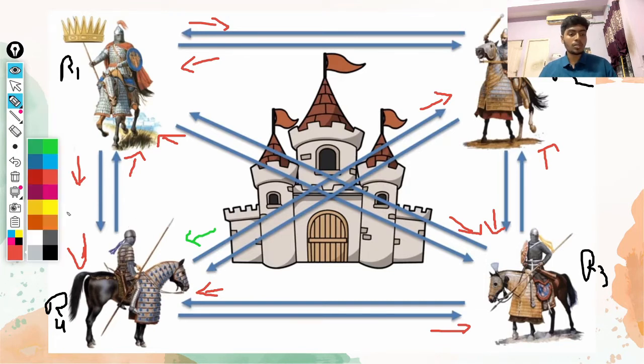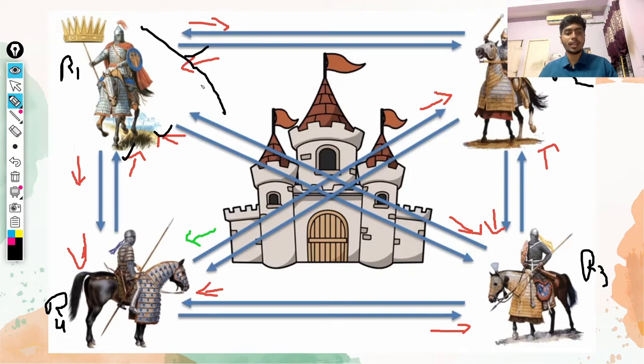Now what happens? R1 has every signal pointing to attack, and everyone telling him to attack, and he is a general, so he is going to attack the castle.